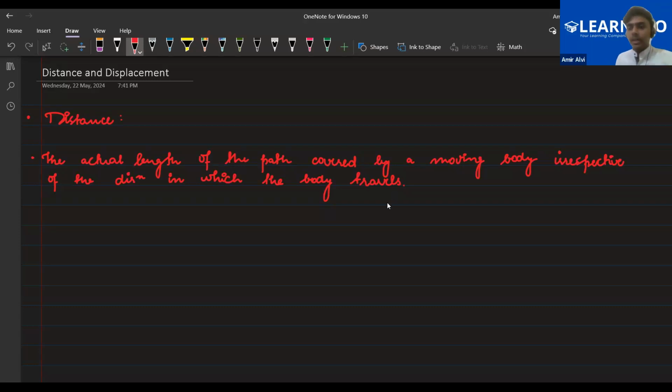It means that if a body moves 10 meters in the forward direction, and then moves again 10 meters in the opposite direction on its return journey, what should be the value of the total distance?